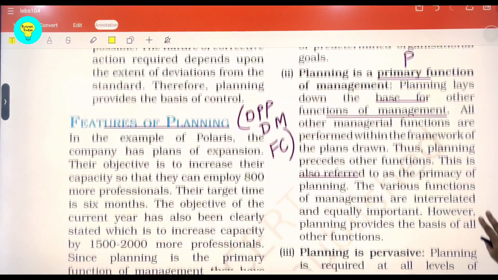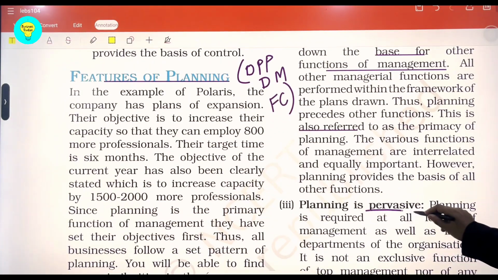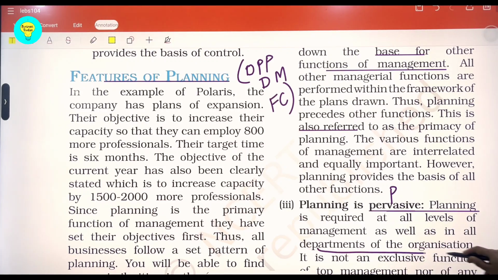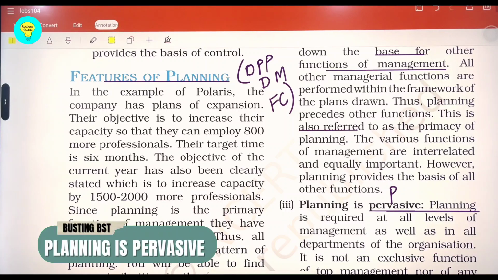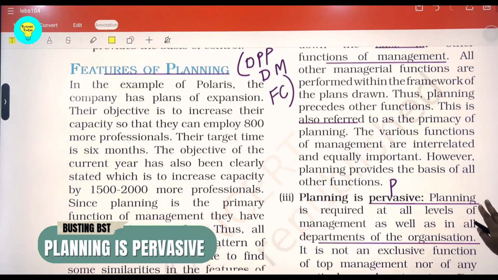So the third P is pervasive, as we have seen in the features of management as well. They are pervasive at all levels, in all departments, in all sorts of organizations. We can see the prevalence of planning. So this covers OPP, opposite, you can remember like this.